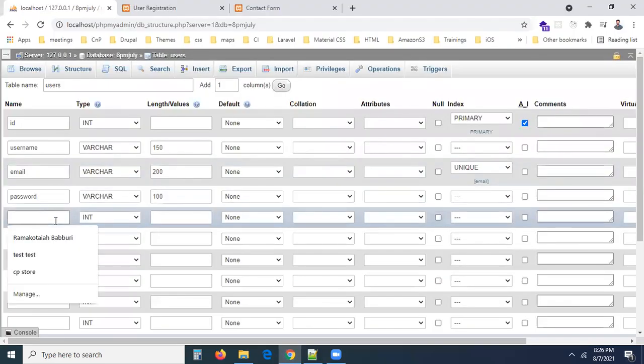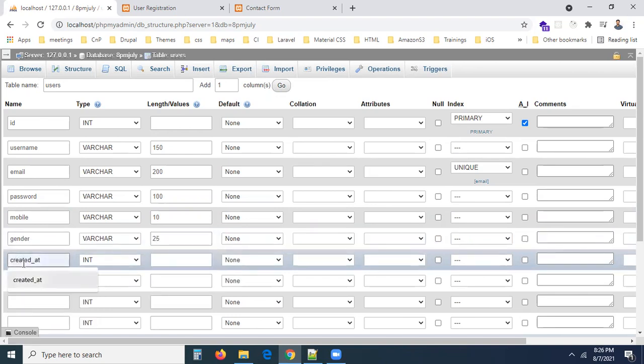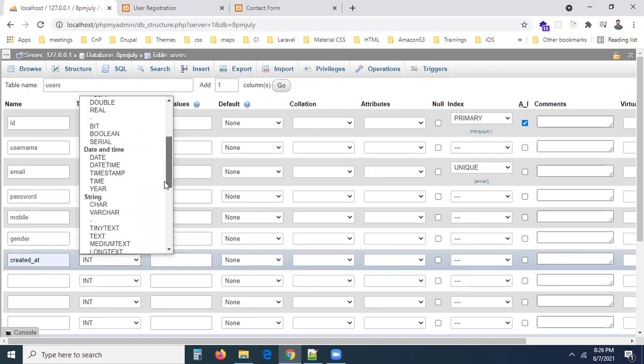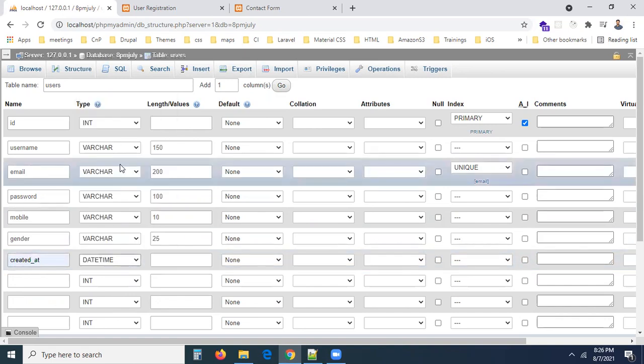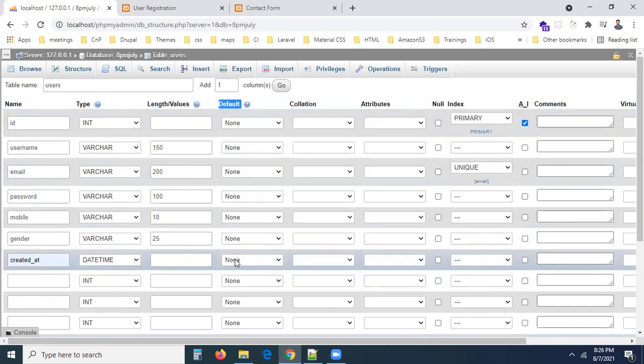Okay, very good. So now the next one, username and mobile 10 exactly varchar, and next one is going to be gender, and your gender is varchar. Let's just take 25. So next one is going to be created at, it is going to be date time, date and time both. And the fourth one, now you can see default under the date time, fourth column, as defined current timestamp. If you set it, you don't want to enter the time for it, database will take care. The default value will be done by database. You don't want to set it.